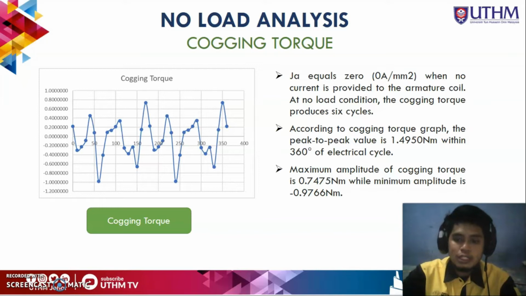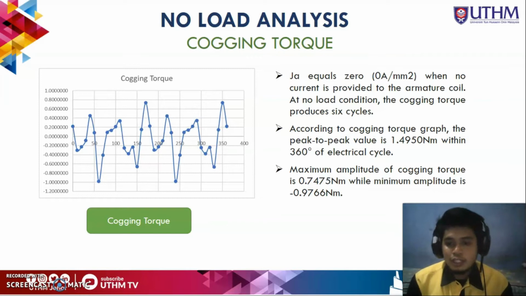Next is the important part of my study, which is cogging torque. This is the result for cogging torque for the initial structure of PMM. This result will be compared to the 3 different designs after changing the 3 different parameters of slotting, height and length. I will explain more about the cogging torque for the initial structure.